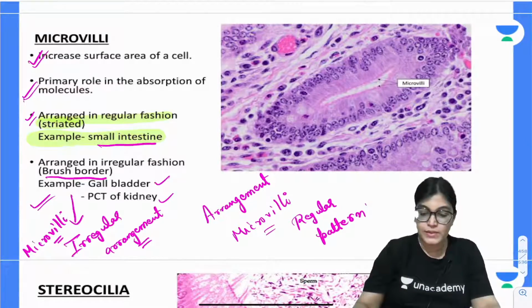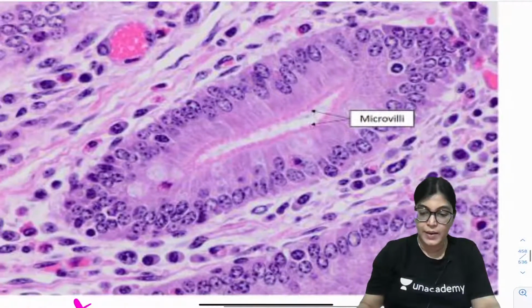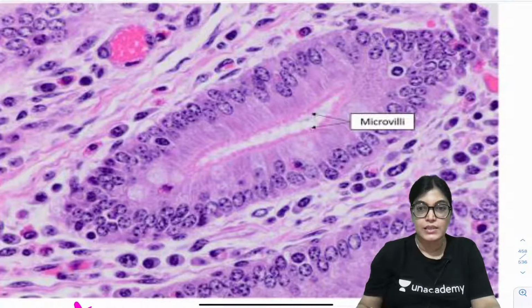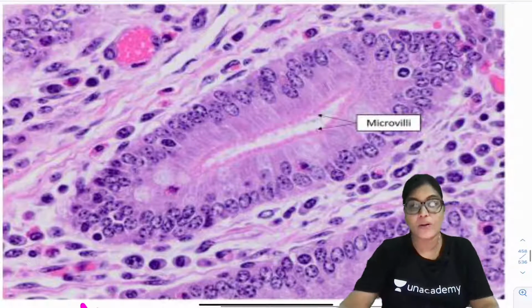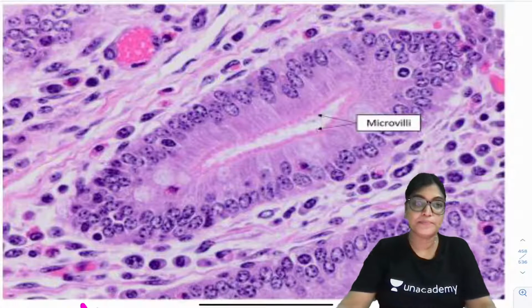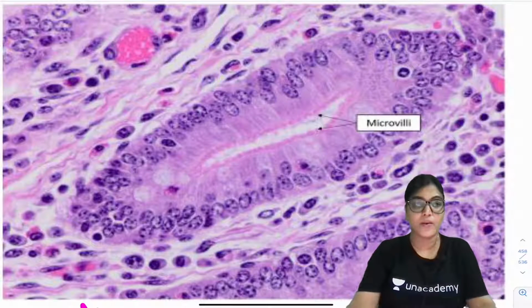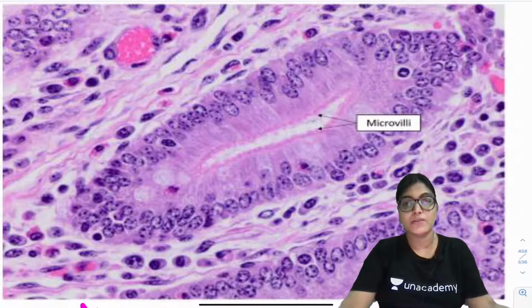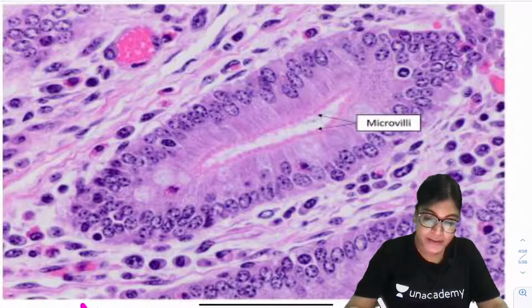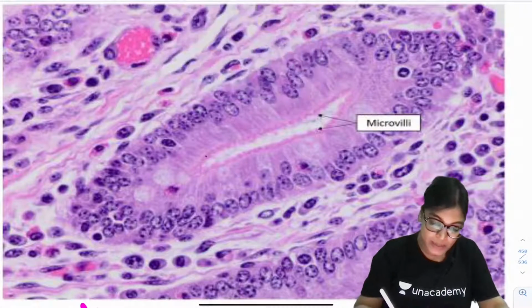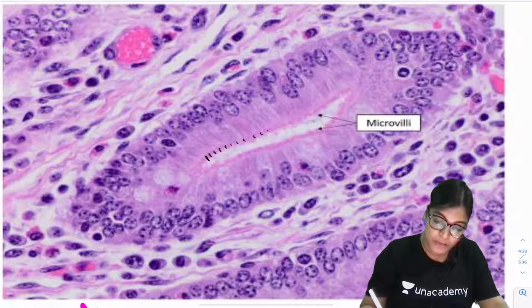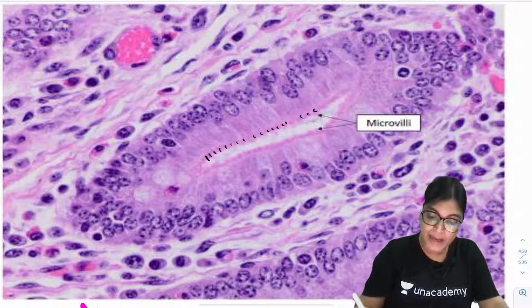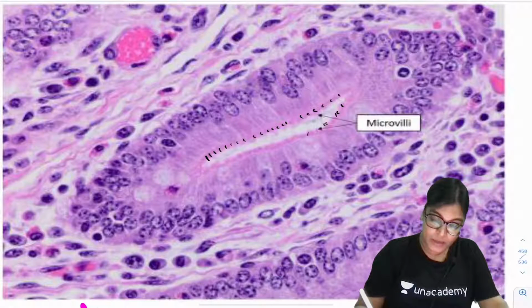Now, my dear aspirants, I want to highlight this diagram. In this diagram, you can certainly see the modification, the microvilli. You can see these smaller projections seen on the luminal aspect.